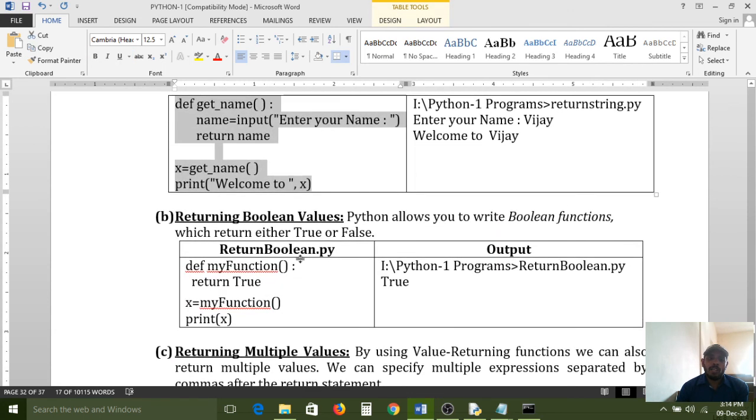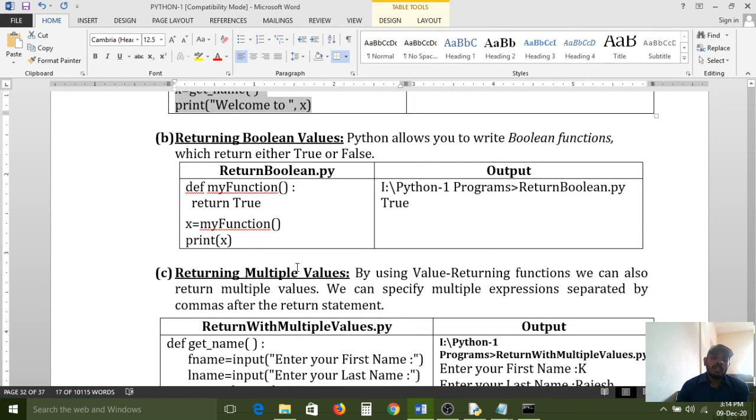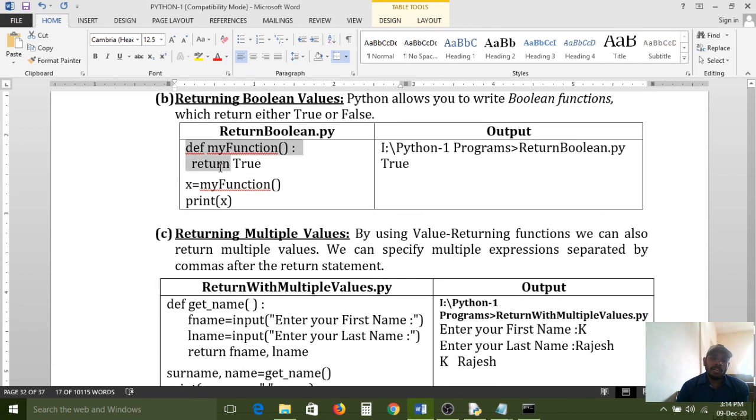And next one, returning boolean values. Boolean values are nothing but true or false. True or false values also it will return. That example is also given here, carefully observe.